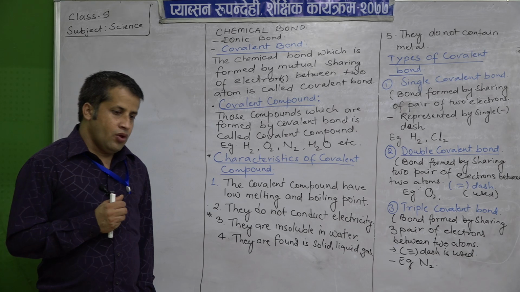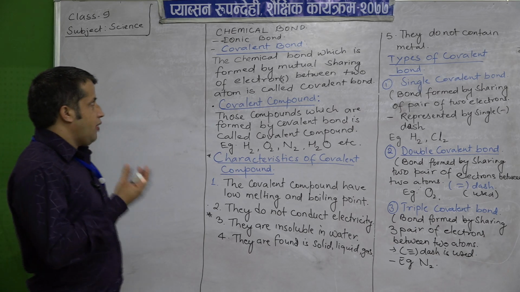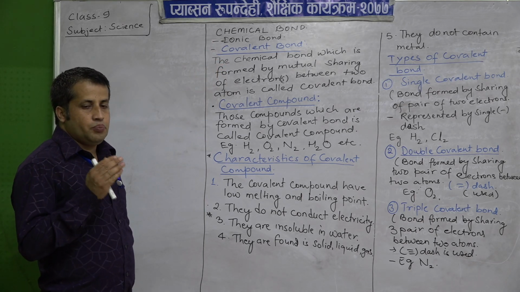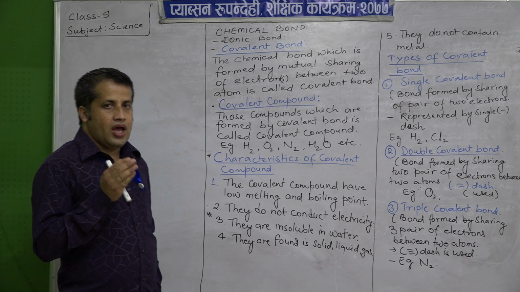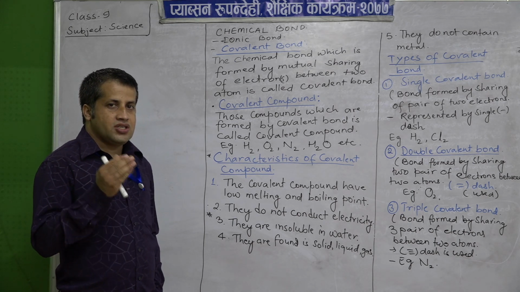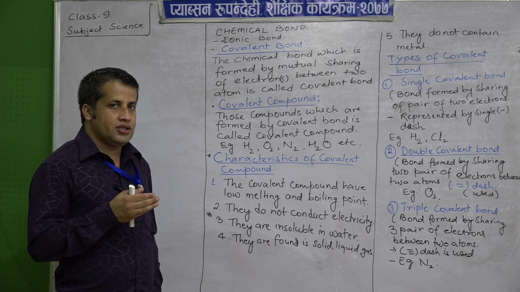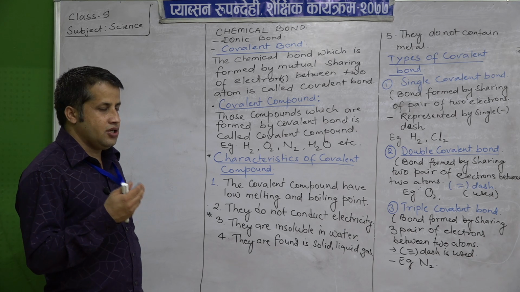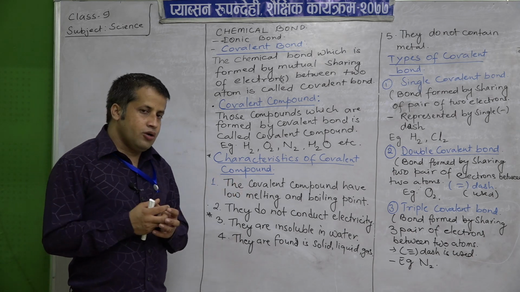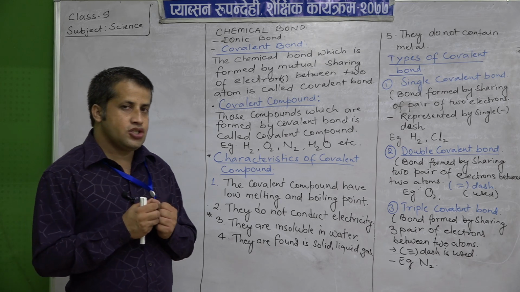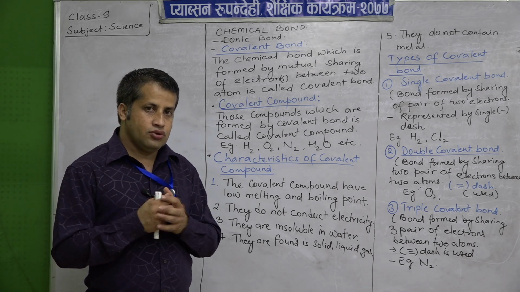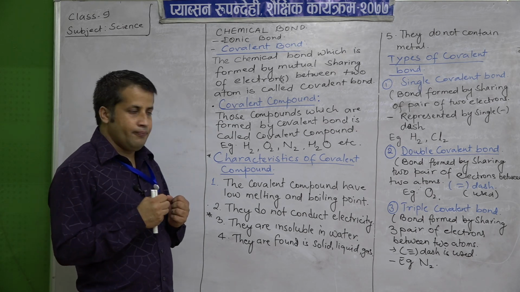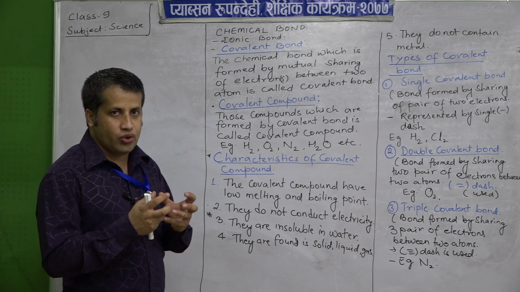Just to remind, ionic bond is formed between two atoms having opposite charge on them, one metal and another non-metal. That we discussed yesterday, and the bond between them is very strong, due to the electrostatic force acting between them, which is holding them together.